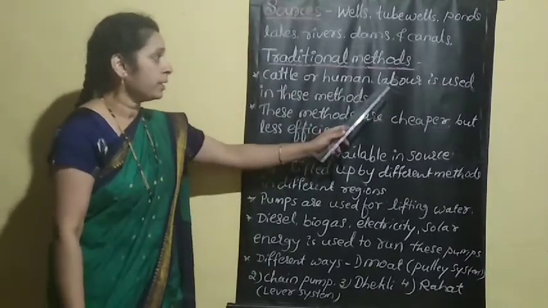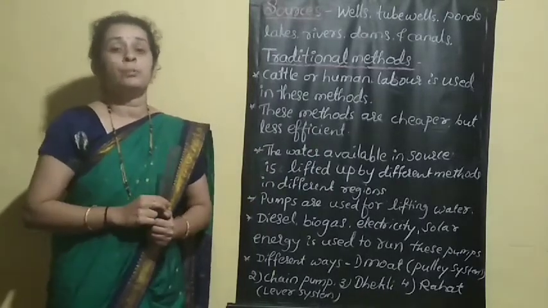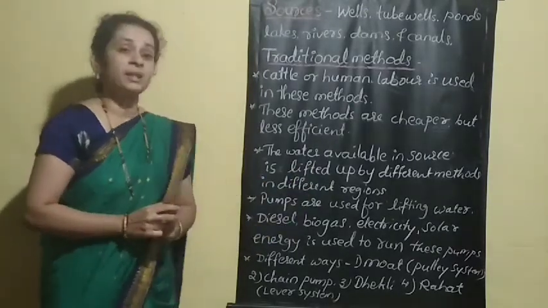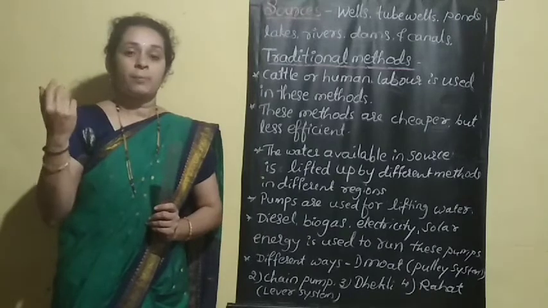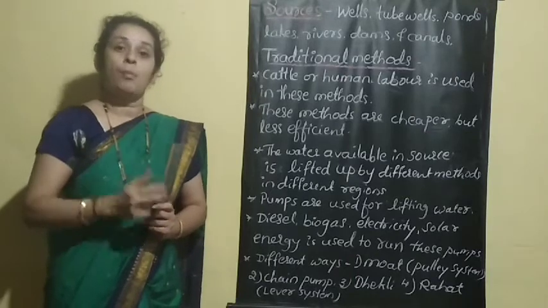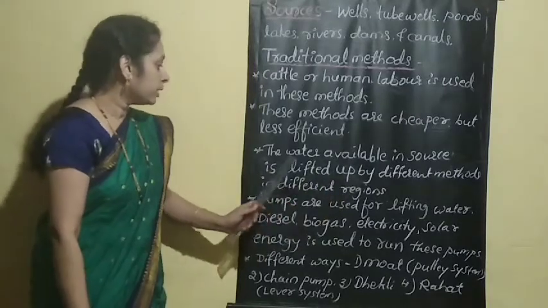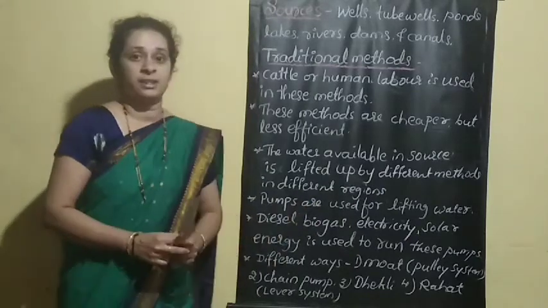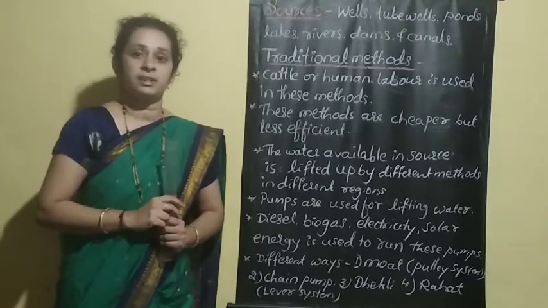Cattle or human labor is used in the traditional methods. These methods are cheaper but less efficient. They are not as good for the development of crops, but they are cheaper compared to modern irrigation methods. The water available in these sources is lifted by different methods in different regions.